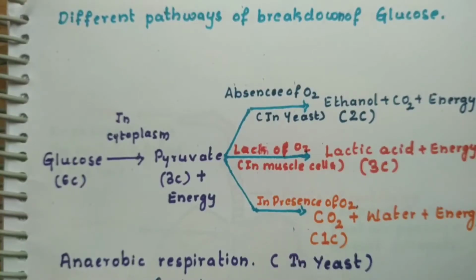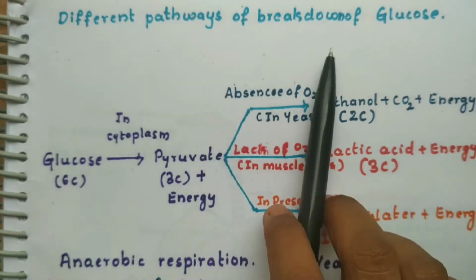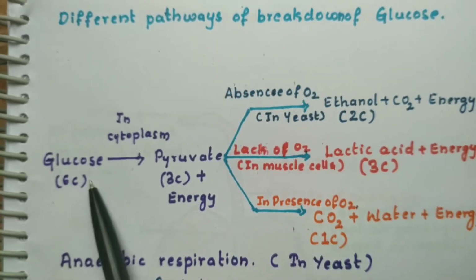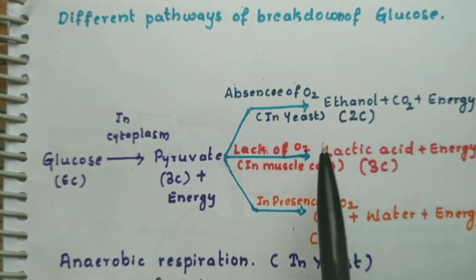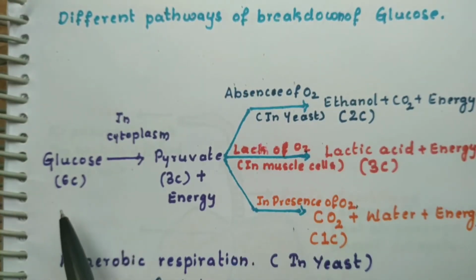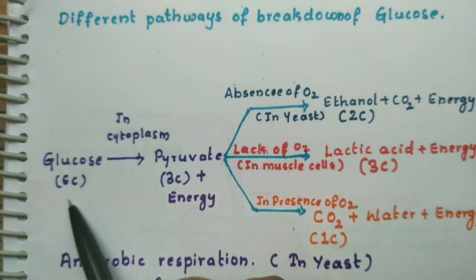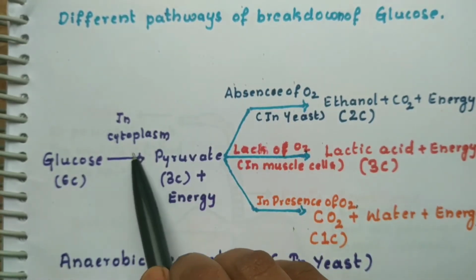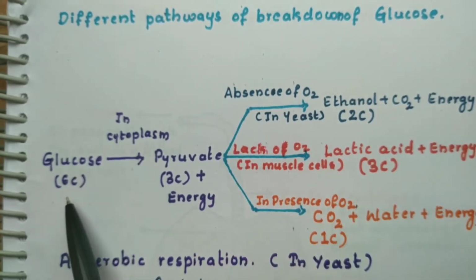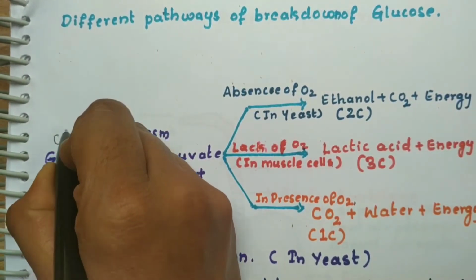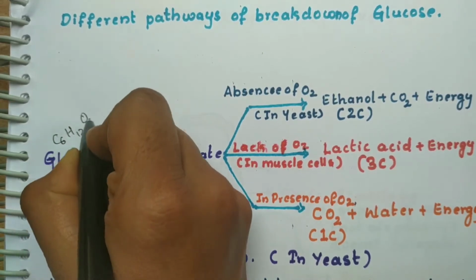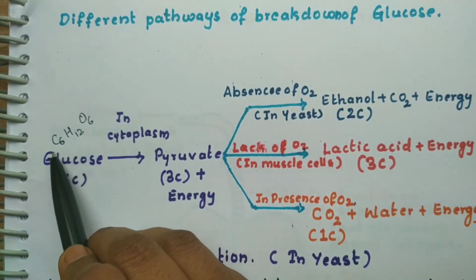There are three pathways to break down glucose. There are three different ways in which glucose is broken down into different products. In the first step, which is similar in all organisms, what is the formula for glucose? C6H12O6. So how many carbons are there here?